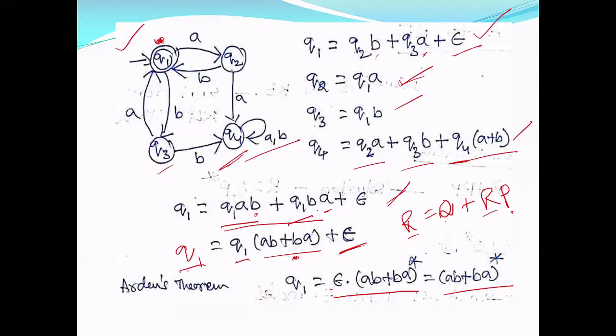If you enter Q4, you cannot come back. This is a trap state or dead state. The accepted strings can be the null string, or AB or BA any number of times; you will be in the final state. That is why the answer is correct. If you want, you can check. Most of the time you can get it by observation.